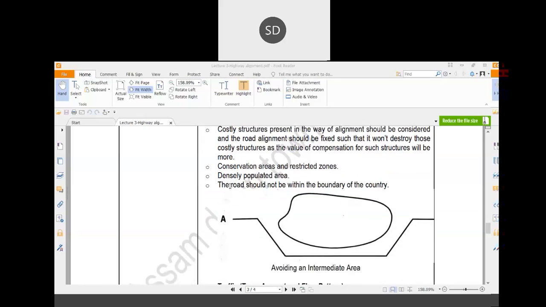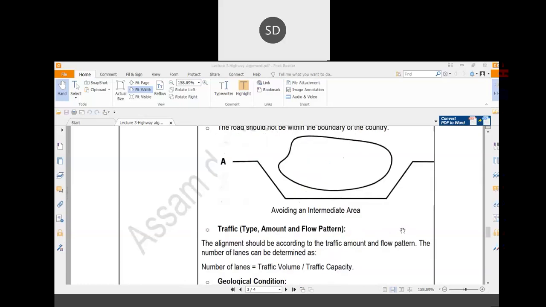And the road should be within the boundary of your country. Suppose one location A is there and another location B is there. If you are constructing a road nearby the boundary of a country, in that case you have to follow the boundary. You cannot just cross your country to make the road straight. So as the boundary is there, as per the boundary, you have to construct the road.